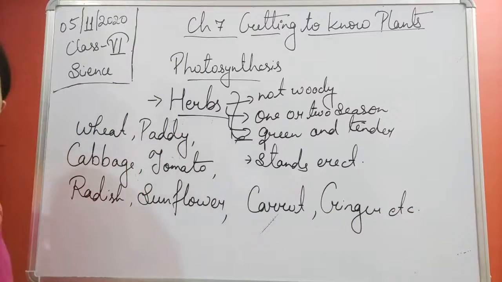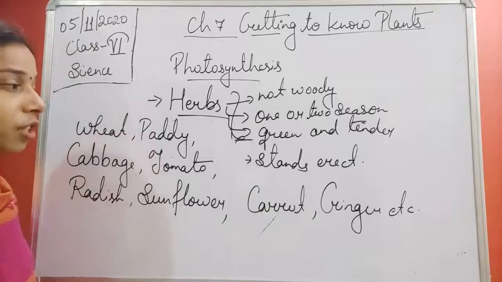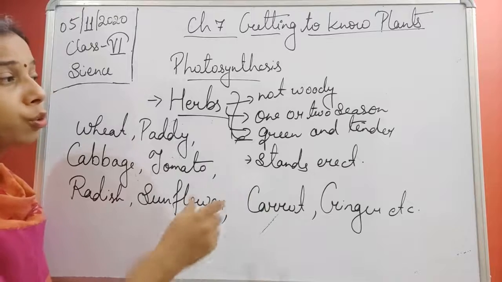A lot more plants are there, especially if we consider the vegetables. These vegetable plants we include in the herbs.